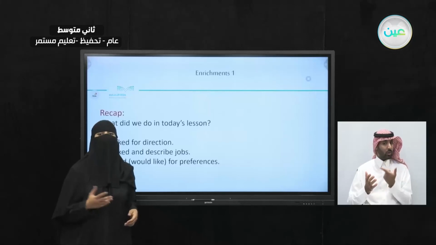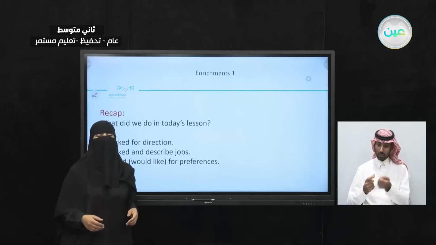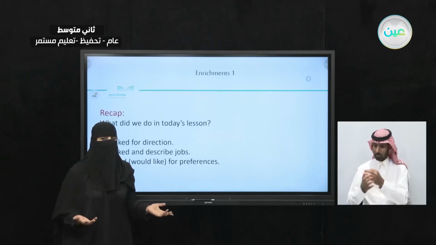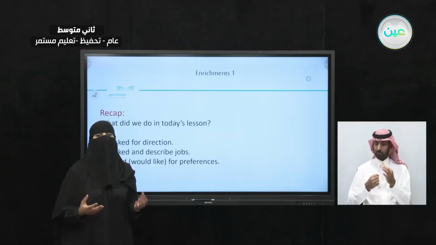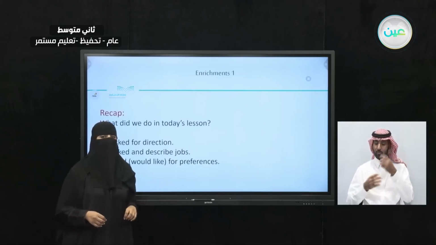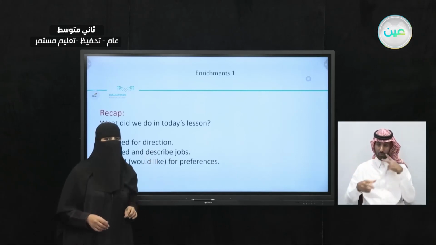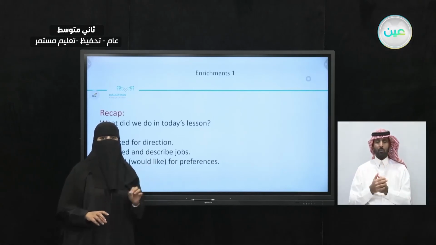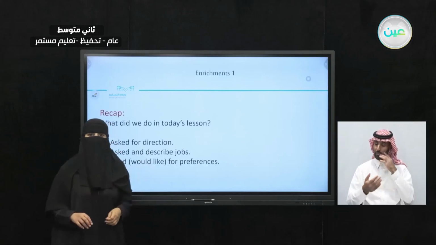A writer writes articles. And what about the travel agent? What does the travel agent do? The travel agent organizes the trip. How about the receptionist? We didn't see the description of the job, but we did understand from the context that the receptionist is helping the guests check into the hotel.